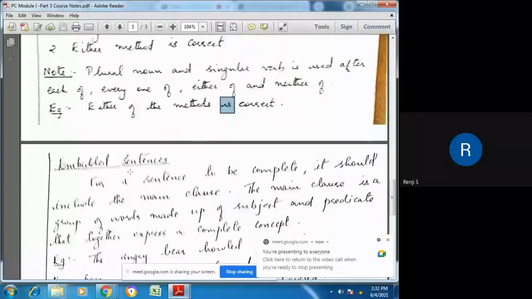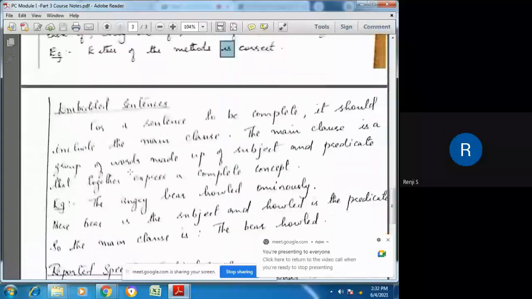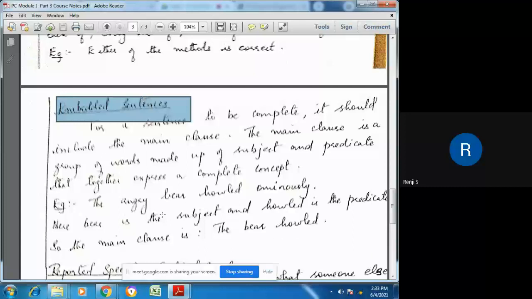Now, let us move on to the next part, embedded sentences. Embedded sentences are nothing but sentences that we can separate from a big sentence. You have a big sentence, and from that we can separate small but meaningful sentences. Then that small sentence is said to be embedded in the big sentence. Let us see how it is.